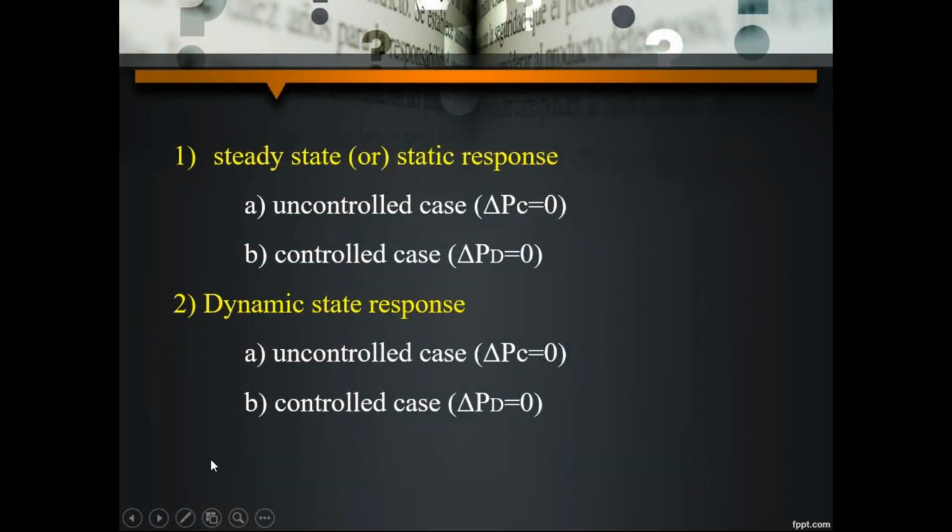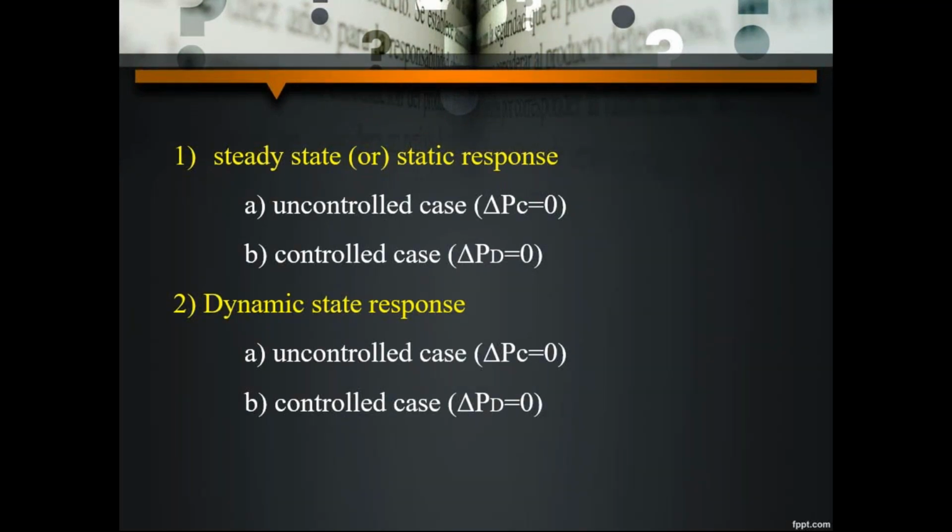See here, these are the two topics and four subtopics of the two methods. One is static response and dynamic response. Within these two, there are two subtopics: the uncontrolled case and the controlled case. Let me take the steady state response. The uncontrolled case means we are choosing the input parameter as a constant.